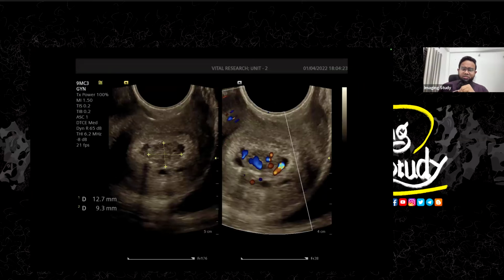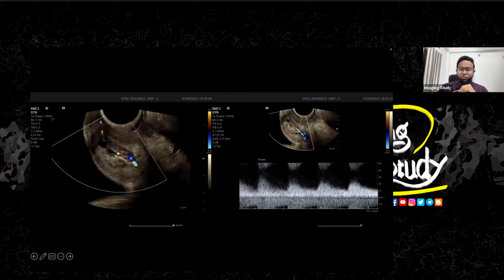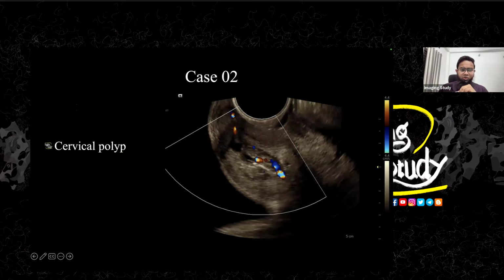So here's the picture. You can see the transverse measurement. The measurement is not very accurate here, I think, and it is getting supply from a single feeding artery. We took a sample from this vessel, and you can see monophasic flow with around 25 centimeters per second of peak systolic velocity. So this is a case of cervical polyp, or more precisely, an endocervical polyp.